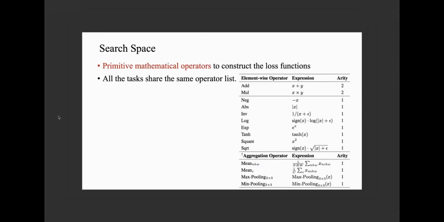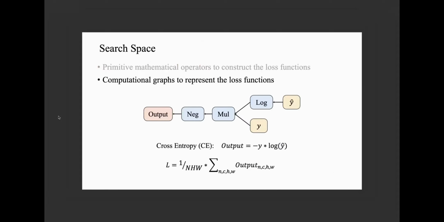Here is a list of our candidate operators. The same operator list is used for all the tasks. As you can see, there are some basic mathematical functions and they do not involve any designs for specific tasks. The loss functions are represented by computational graphs, with each node selected from the input, output, and the candidate operators. This graph is an illustration of the cross-entropy loss function. The inputs of the loss functions are the network predictions and the ground truth labels.